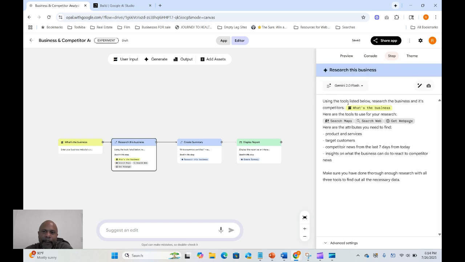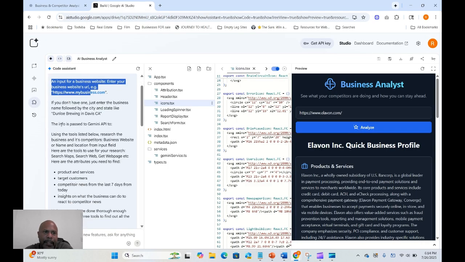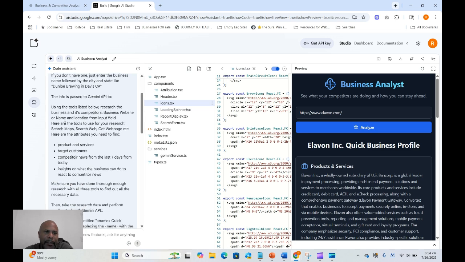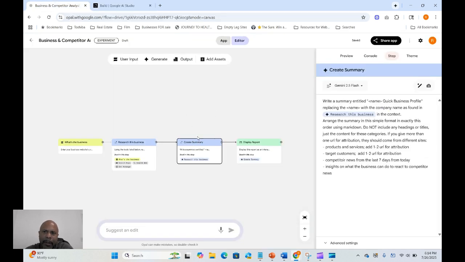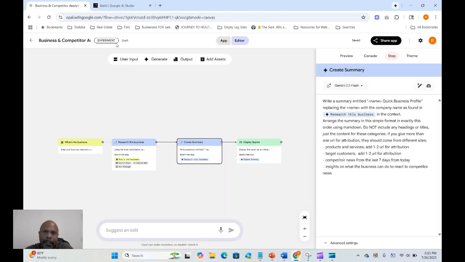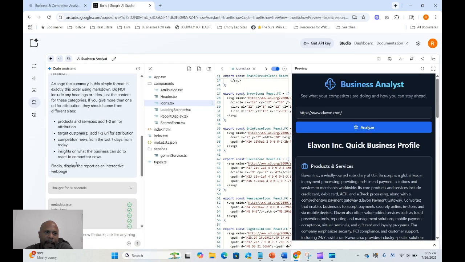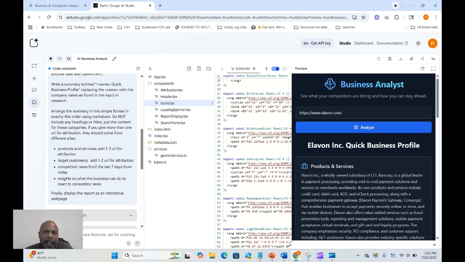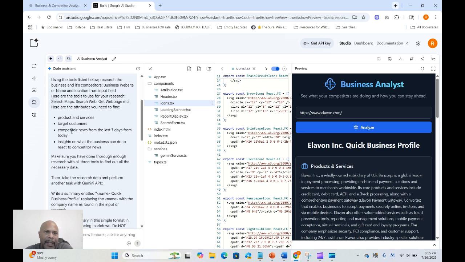Then I went to the second step. I just put, using Google Gemini's API, do these steps. So use the map and all those different types of things, right? And I just copy pasted and talked through what I saw in this workflow. Then I went to the next part of the workflow and dropped that in there and so on. And I got to the last part where it displays the report. And I said, then finally displays report as an interactive web page. So I basically went into that workflow and copied over. I made some edits to make it make sense in this app.